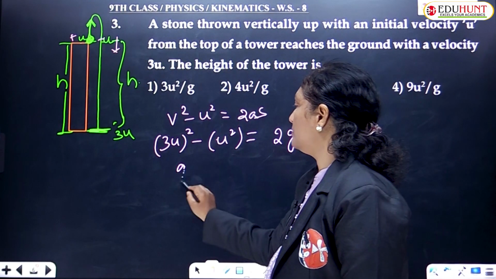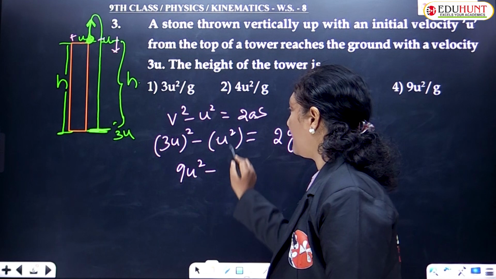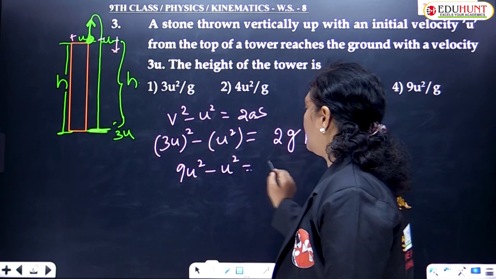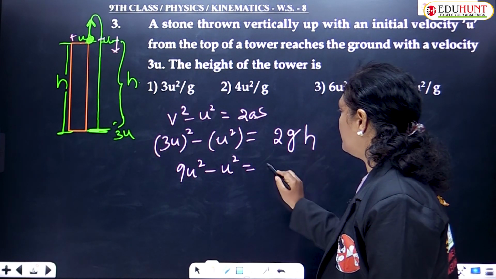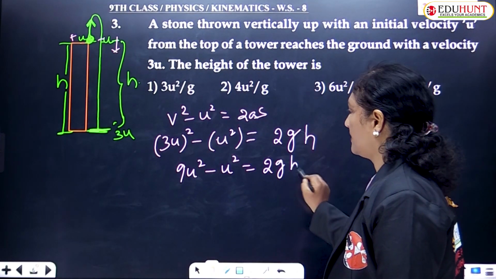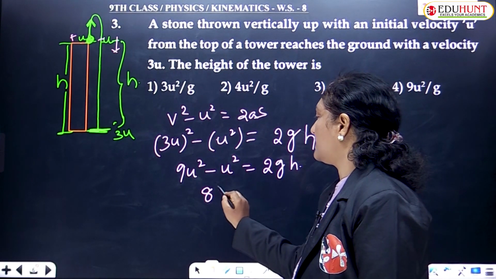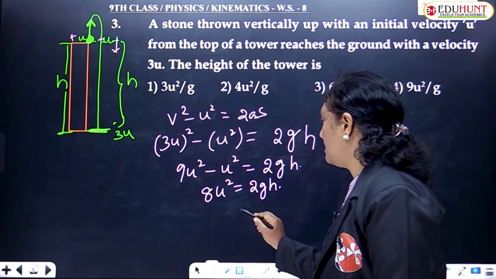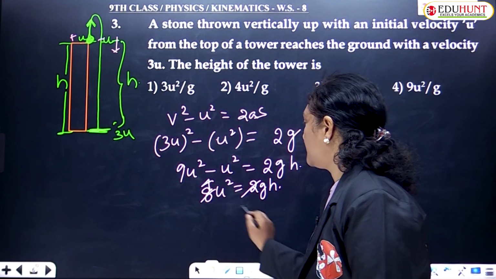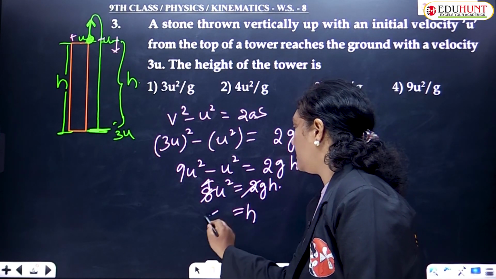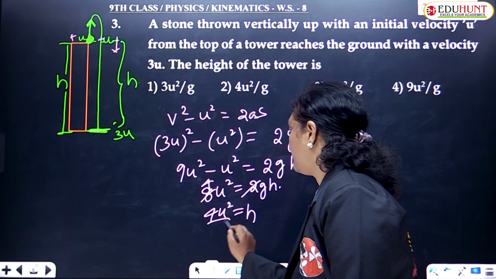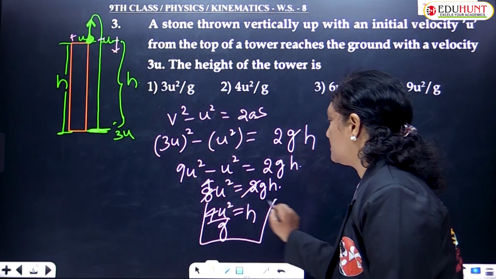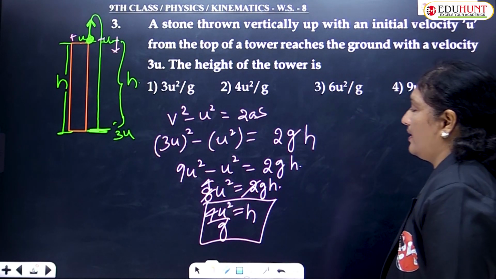So 9u² minus u² equals 2gh. 9u² minus u² is 8u², which equals 2gh. 2 goes 4 times, hence the value of h is found to be 4u²/g.